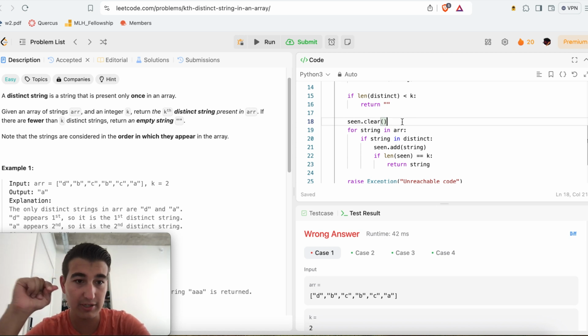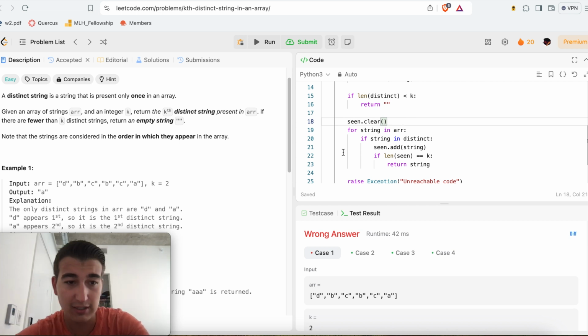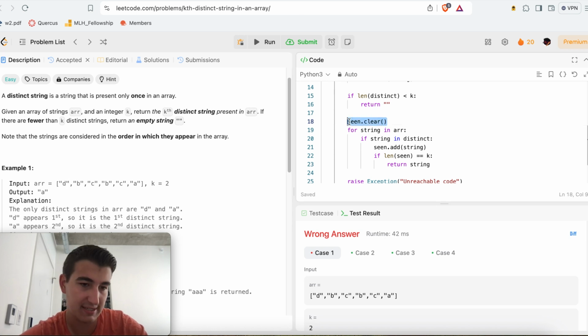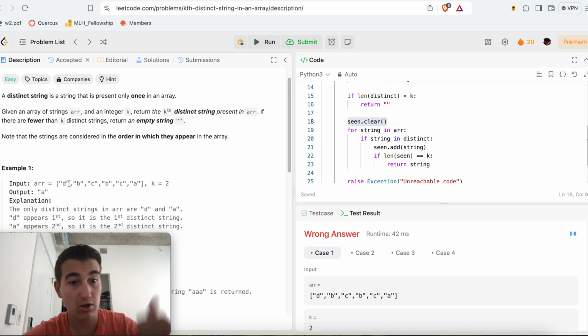I only want to keep track of the distinct strings themselves. So D at the beginning, I see, this is a distinct string. This is great. Then I'm going to add this to my hash set, which we'll just call seen. D was in my distinct set, so I'm going to add D into my new seen set, and now I've seen one of my many distinct elements in the array.